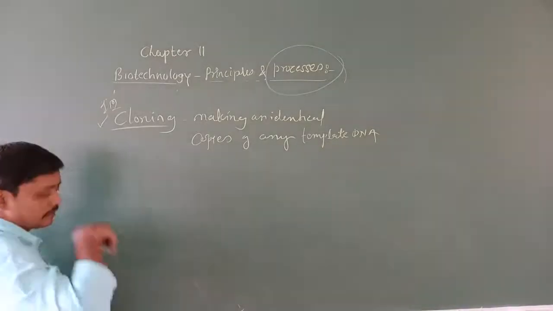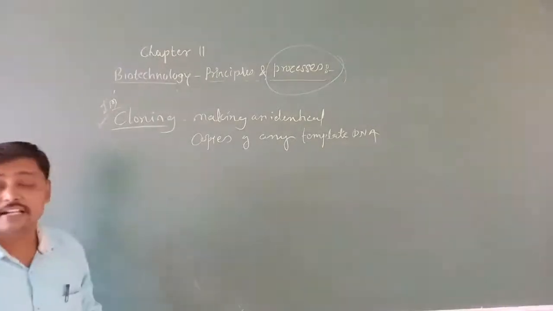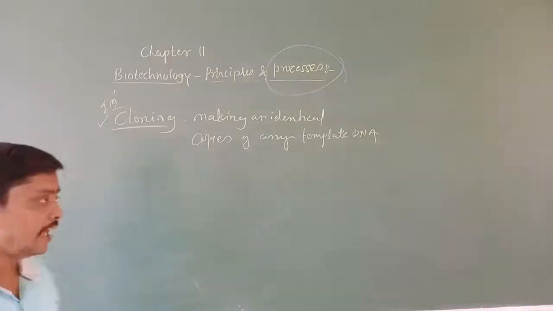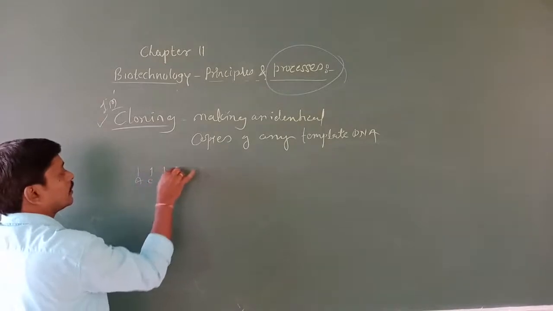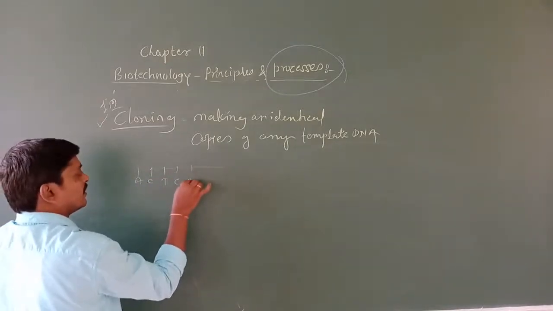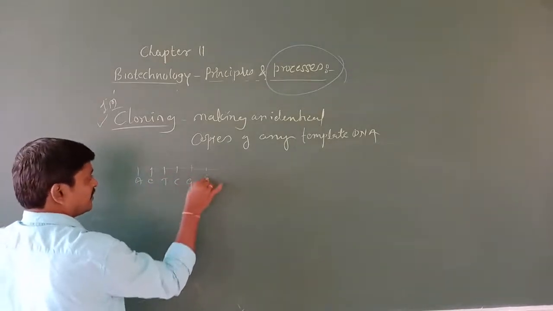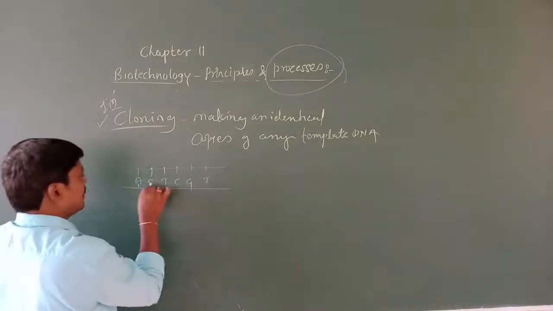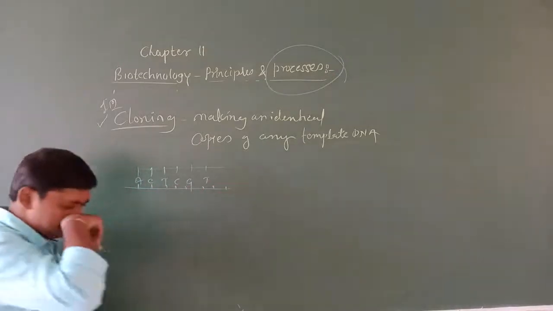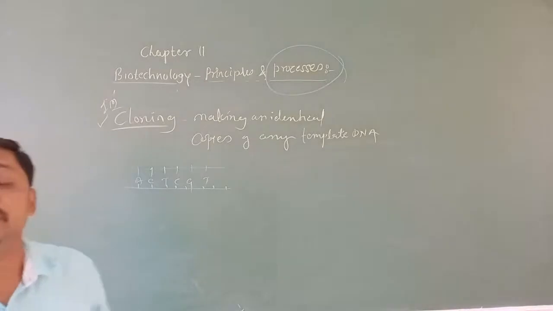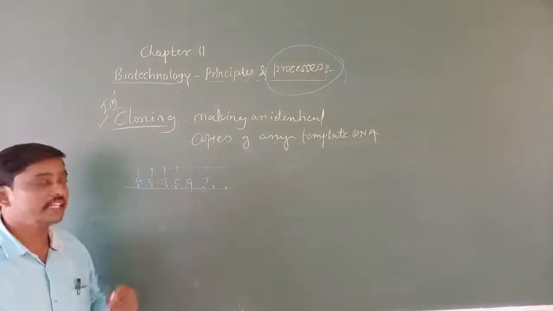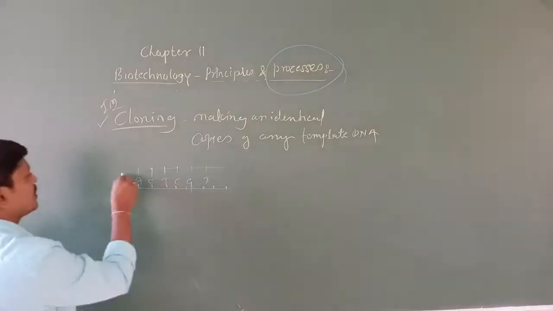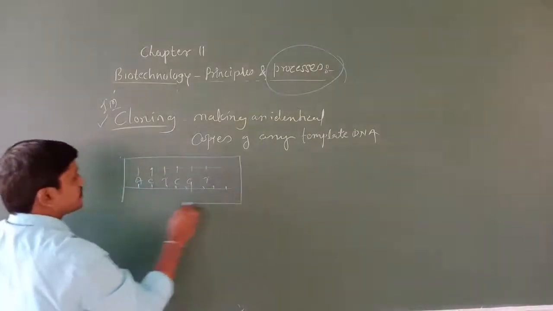For example, DNA has adenine, guanine, cytosine, thymine, arranged in such a way. We get purines and pyrimidines on a DNA, and they are going to repeat. For example, this is the piece.